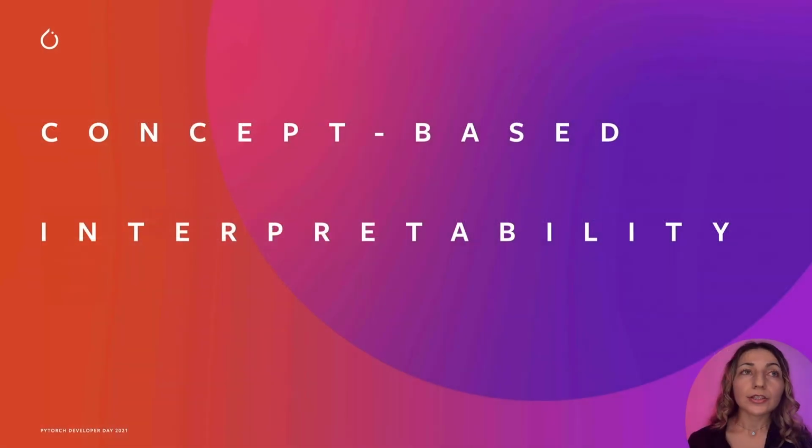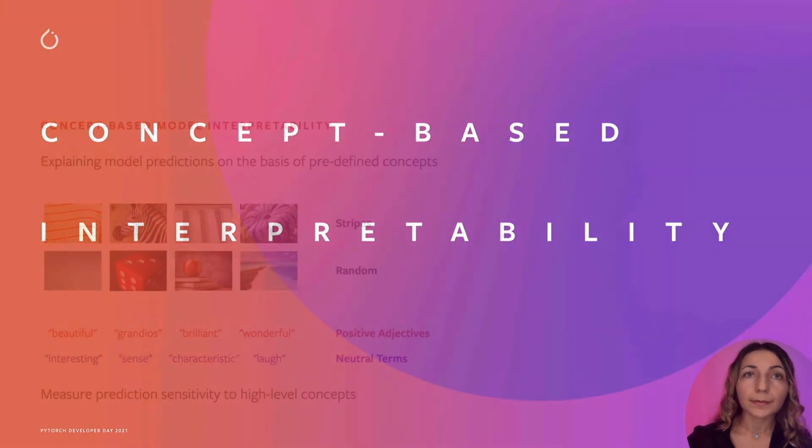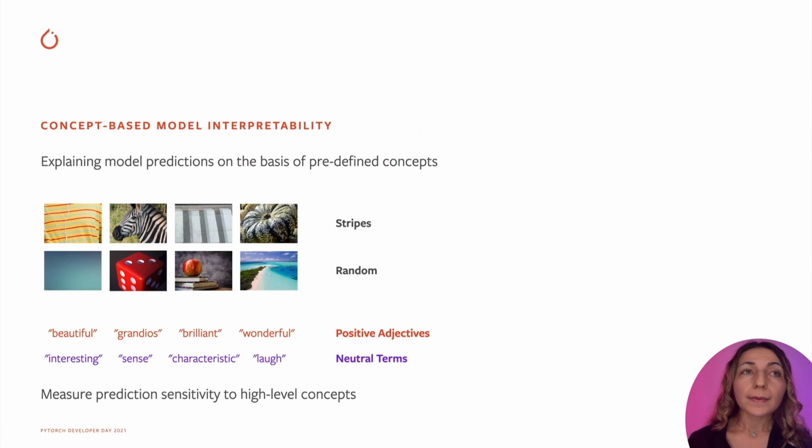Now let's look into another area of Captum library called concept-based model interpretability. Concept-based model interpretability aims to explain model predictions in terms of abstract predefined concepts. Here we have examples of such concepts. For images, stripes and random images, and for text, it could be, let's say, positive adjectives and neutral terms. We would like to understand how important those concepts are for model prediction.